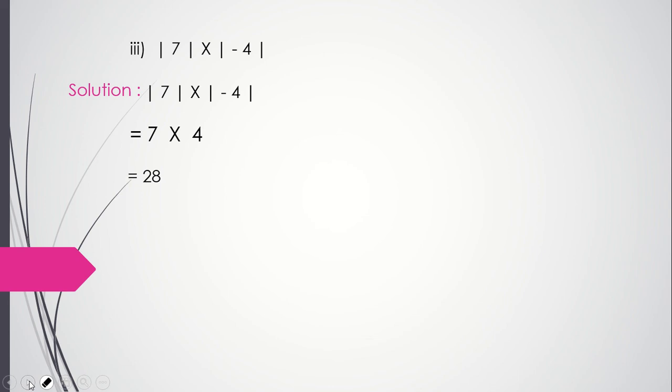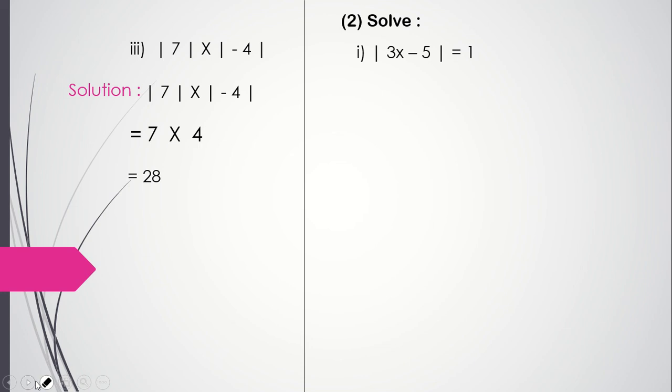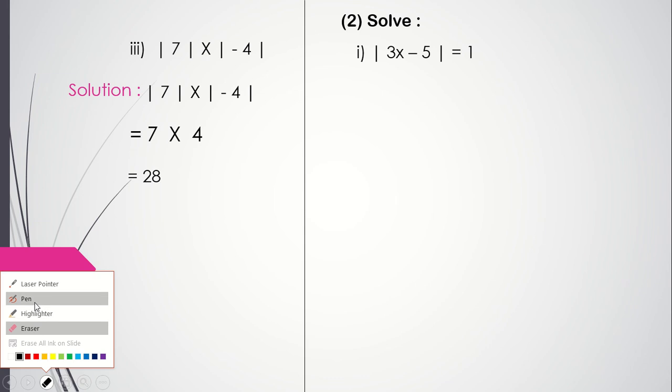7 into 4. So that is 28. Okay, next we'll come to solve mod of 3x minus 5. So I'll just give you one example here.